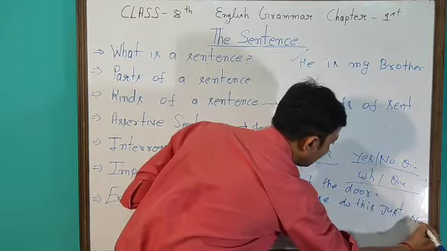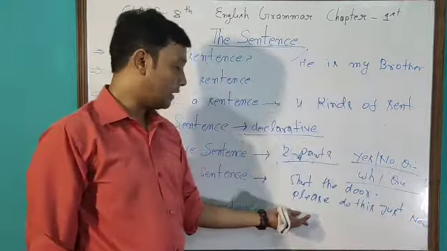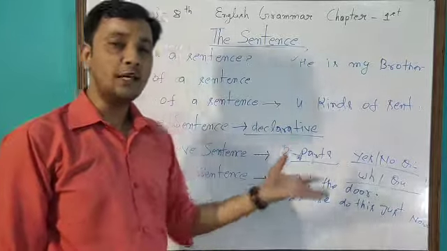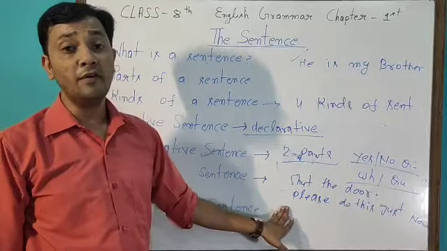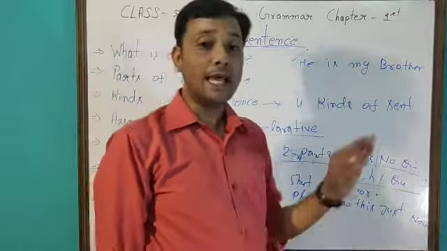Many sentences are there, like do not disobey your elders. So an imperative sentence means a sentence that expresses request, advice, command, order, suggestion. This kind of sentence is known as an imperative sentence. And all imperative sentences end with a full stop.